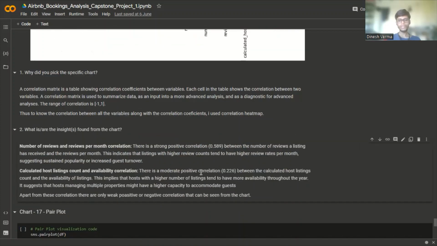Calculated host listing counts and availability correlations. There is a moderate positive correlation, 0.226, between the calculated host listings count and the availability of listings. This implies that hosts with a higher number of listings tend to have more availability throughout the year. It suggests that hosts managing multiple properties might have a higher capacity to accommodate guests.